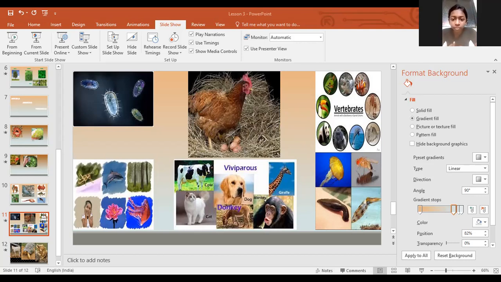So you understood the difference between oviparous and viviparous? Yes. For oviparous, hen is an example. For viviparous, man, cow, cat, giraffe, dog, donkey, monkey. All these are viviparous animals. Clear?